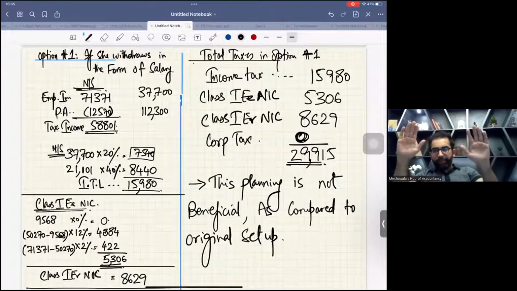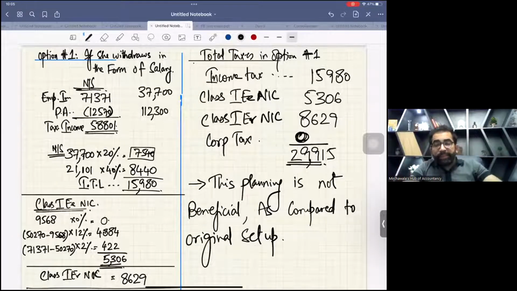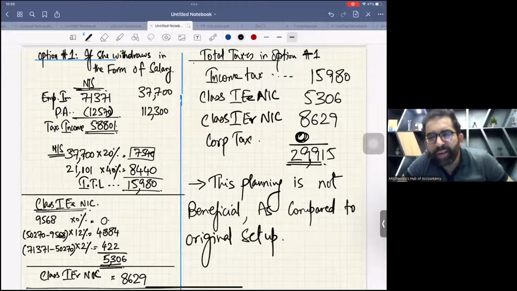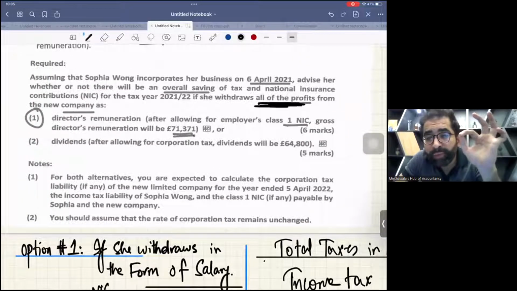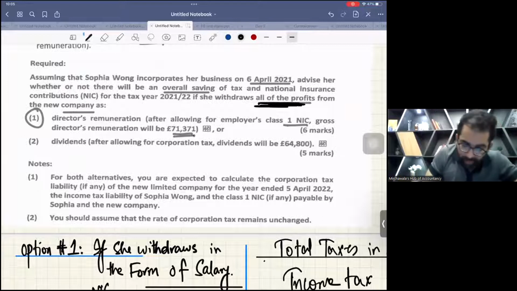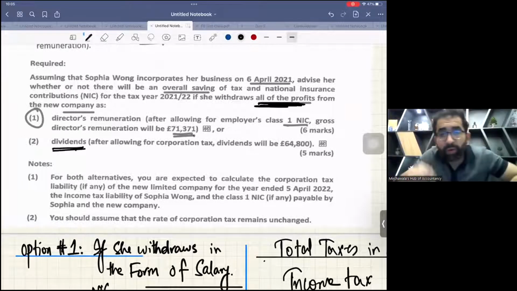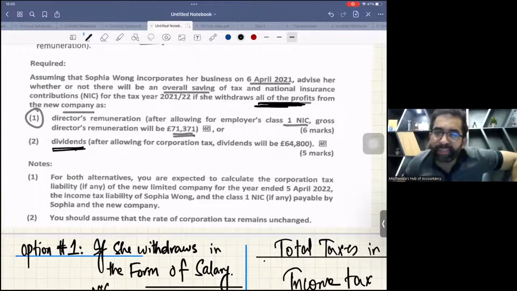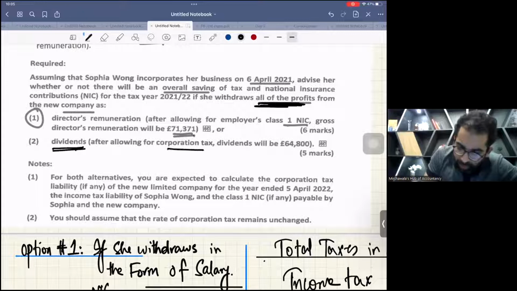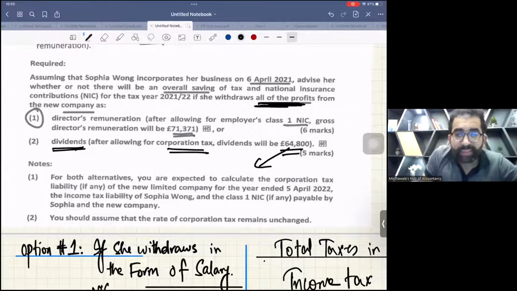Okay, now relax. Let's see the second case, with a little bit of accounting knowledge. Second case: the total profits of the company were 80,000. Now he won't withdraw salary, he will withdraw dividends. After allowing for corporation tax, the dividend will be 64,800. This is a favor of the examiner for you guys.